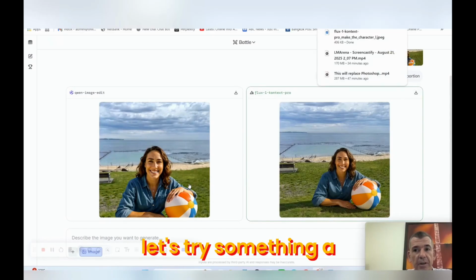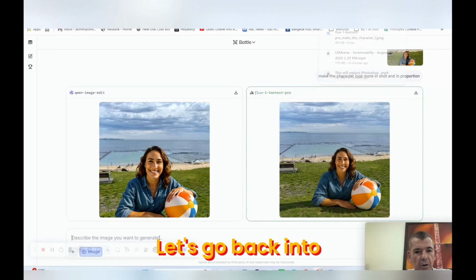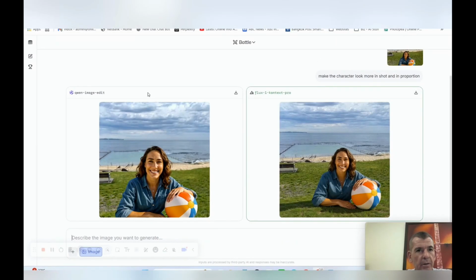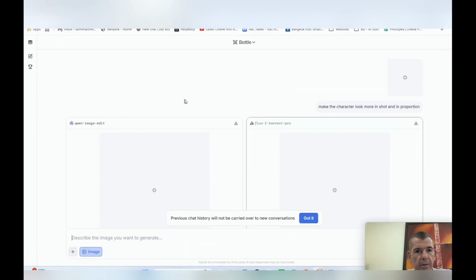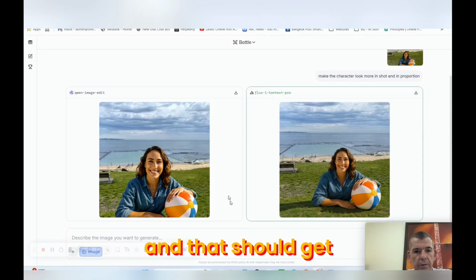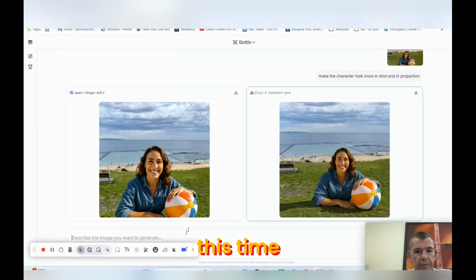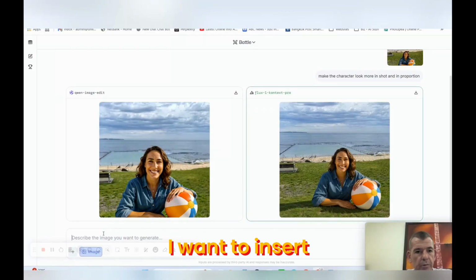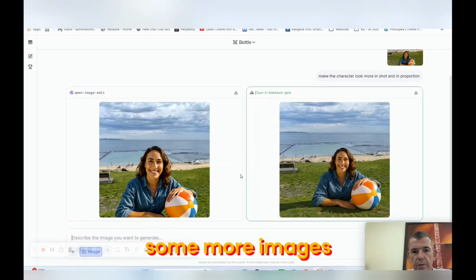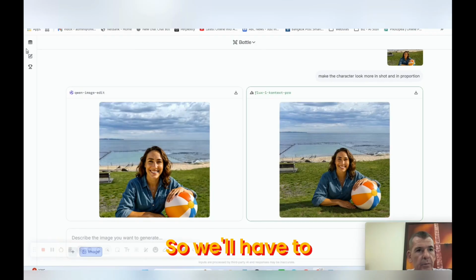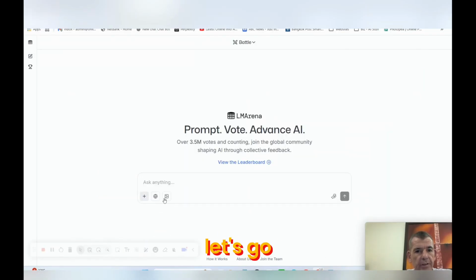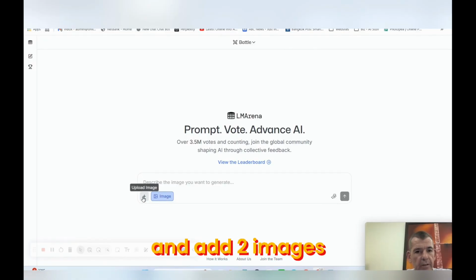Now, let's try something a little bit different. Let's go back into the model here. And I'll just refresh that, get it out of the way. Okay, that should get me back to there. Now, this time, I want to insert some more images. So we'll have to go back here. Okay, we'll get back into there. All right, let's go. Same deal, let's image generate and add two images.